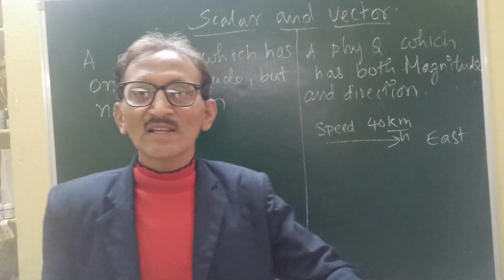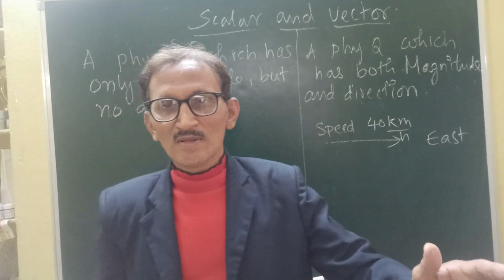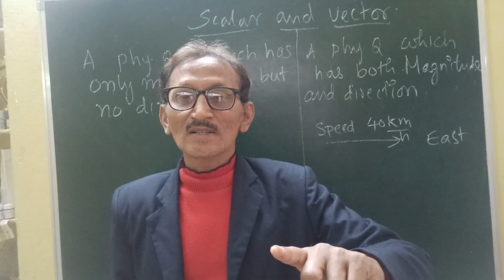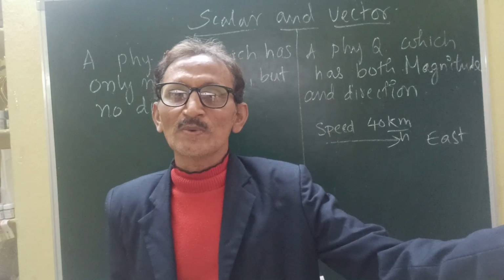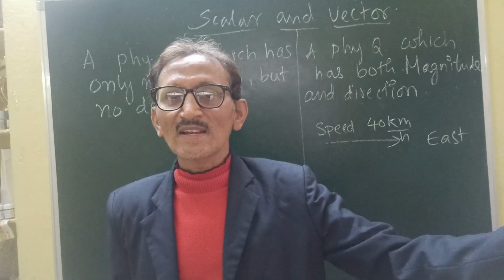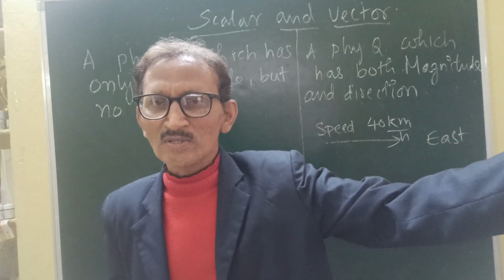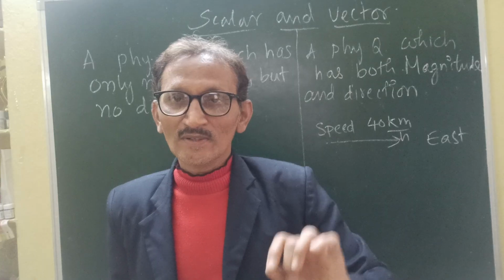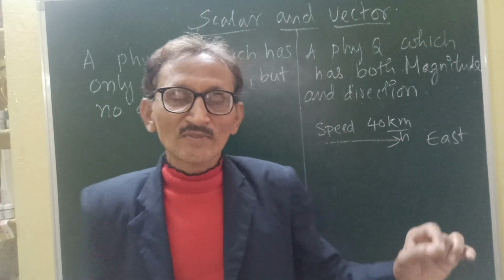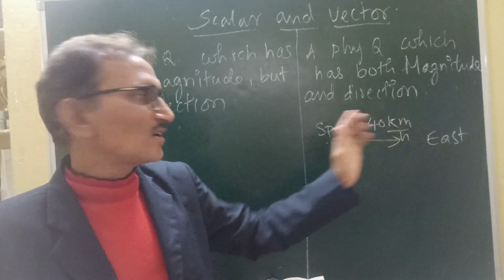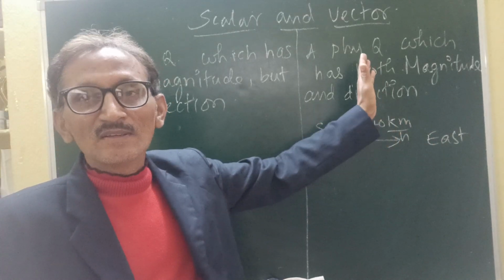That means it is covering a distance of 40 kilometers per hour, towards the east direction. There is a specific direction. It is going to Bombay or some other place. Direction is mentioned. If the speed of that body has a particular direction, we call it a vector quantity.